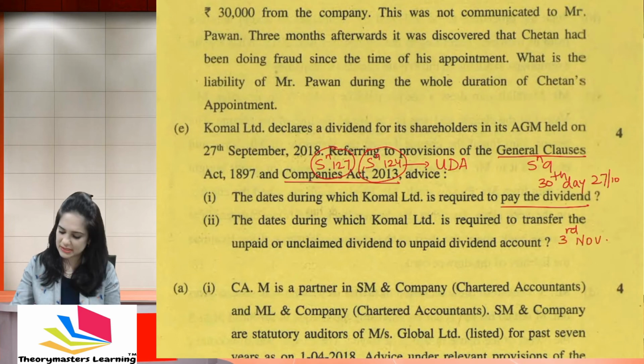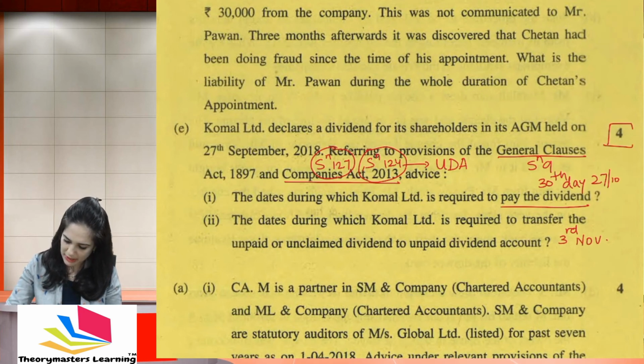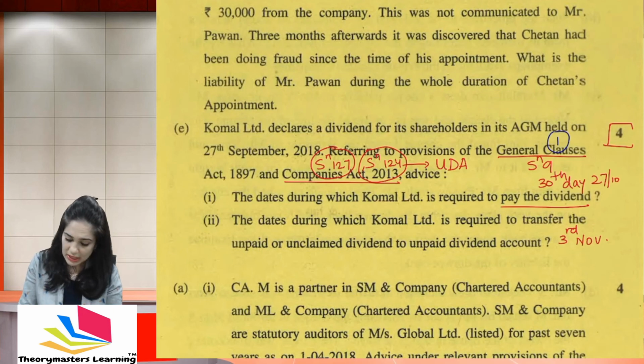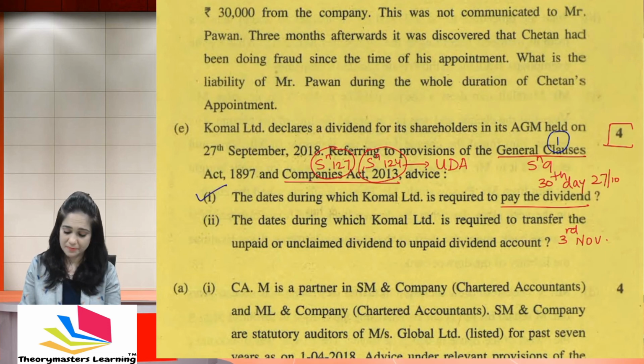What will you write? It's a 4-mark question. In the first paragraph, you will explain only section 9 of the General Clauses Act, only theory. Then you will start writing the answer for the first sub-question. You will explain section 127 and arrive at the date, showing the calculation.